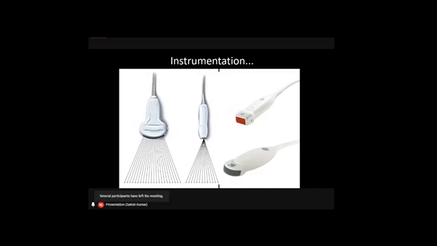The thorax is made up of ribs with some sort of intercostal spaces, very narrow intercostal spaces. This intercostal space differs from breed to breed. It's very narrow in toy breeds, maybe relatively wider in large and giant breeds.